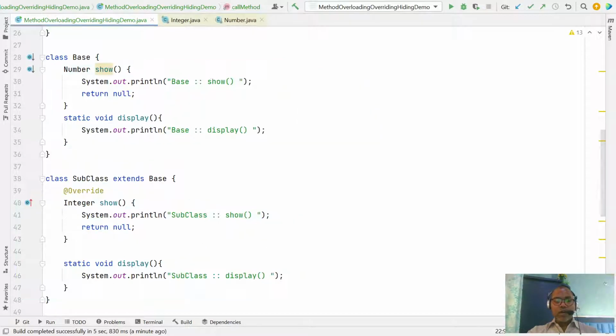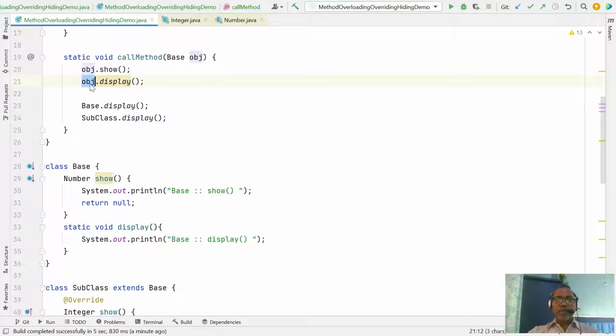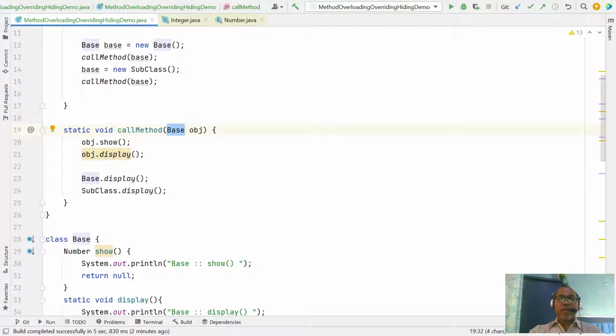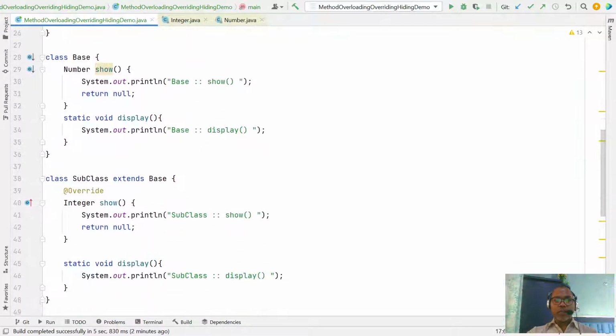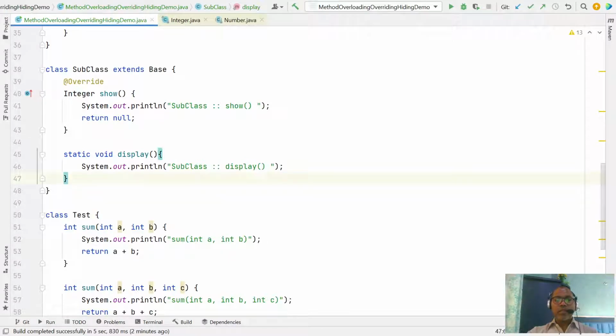While invoking a static method from an object, the compiler just replaces the object name with the reference type on the left side. So in the case of a superclass reference holding a subclass object, it always invokes the base class method. So be clear: with static method overriding, you can write the code, but really this is not overriding, this is method hiding.